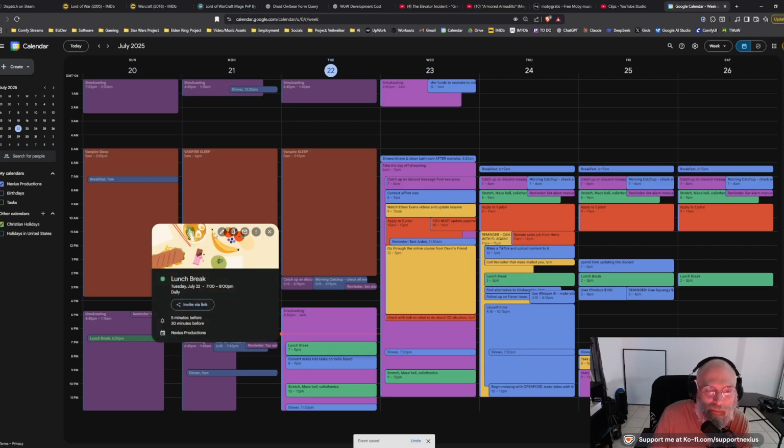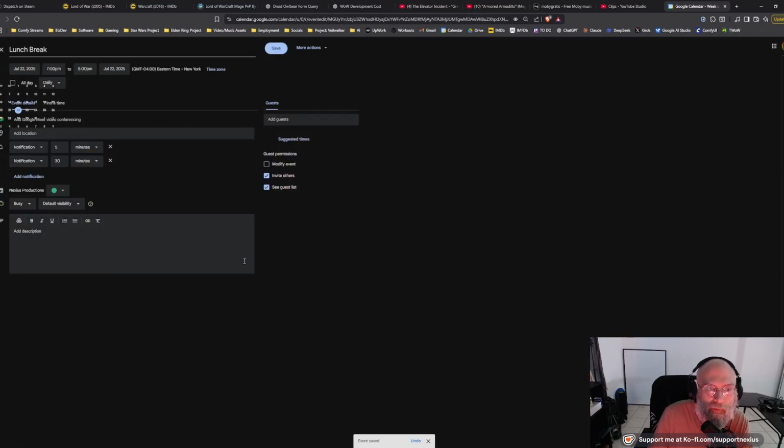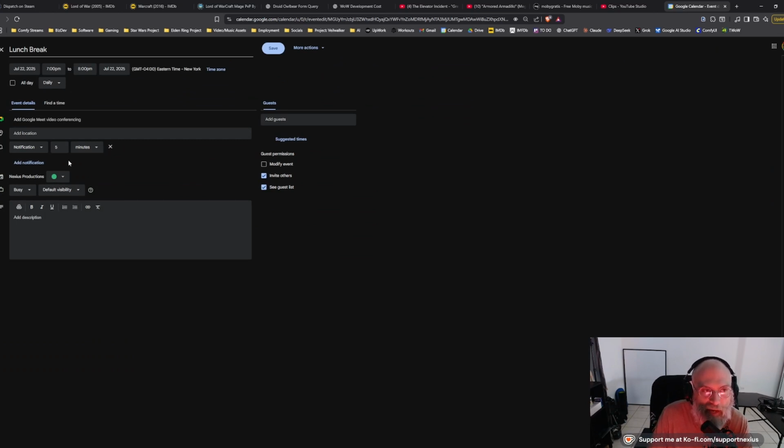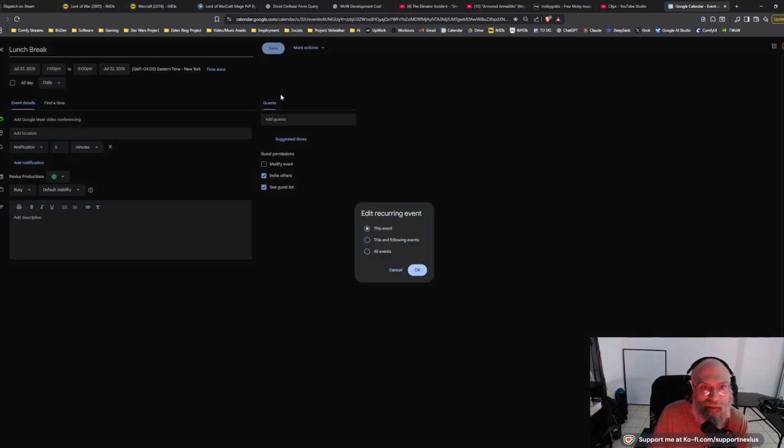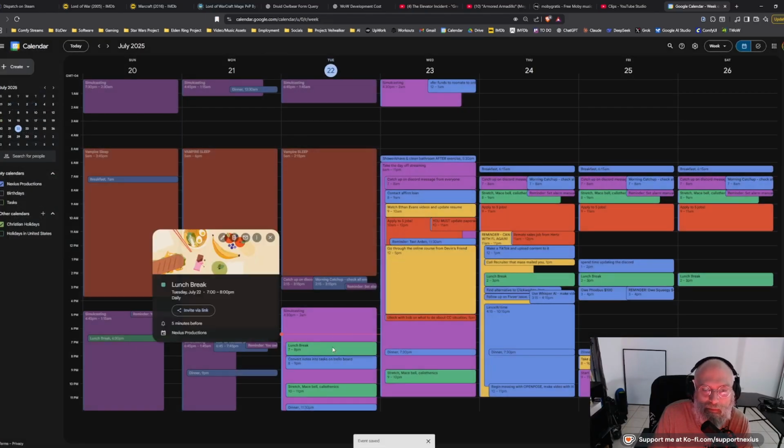When something comes up, you can see here if I hit edit, you can set when the notifications pop up. So I get a notification 30 minutes before this happens and 5 minutes. I actually only need it before 5 minutes, so I'm going to get rid of the extra one there. Let me go ahead and save that. And I'll save that for all following events because I've set lunch to recur every single day because I should be eating lunch every single day, right?